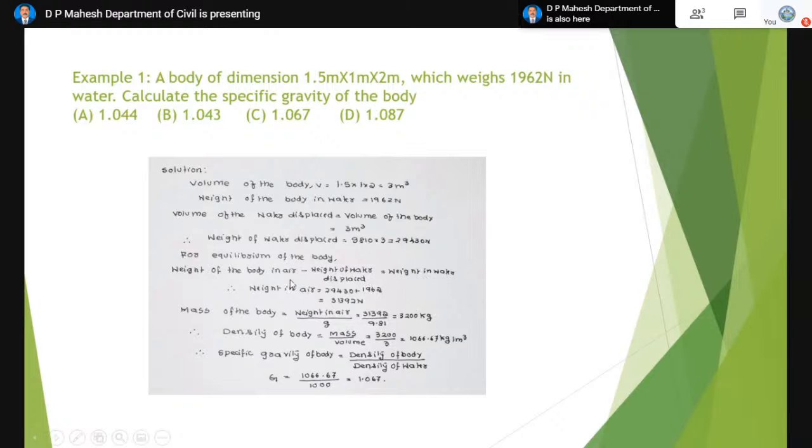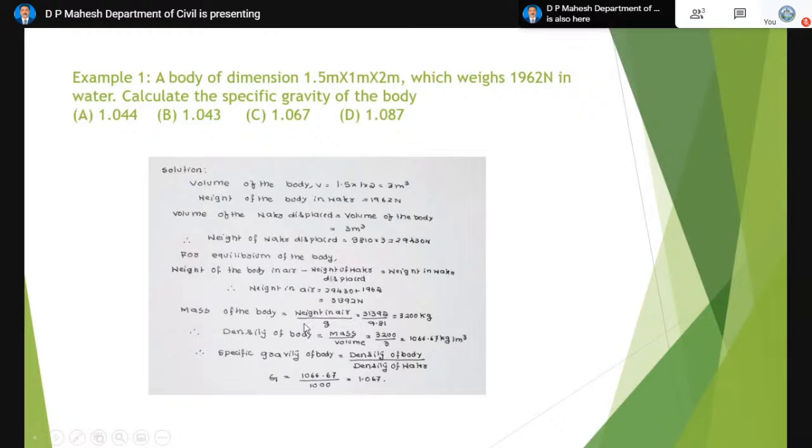So that you will get the weight of the body in air. So that will become 31,392. This is the body weight in air. You can see the body weight inside the water is just hardly 1962, and its real weight in air is 31,392.